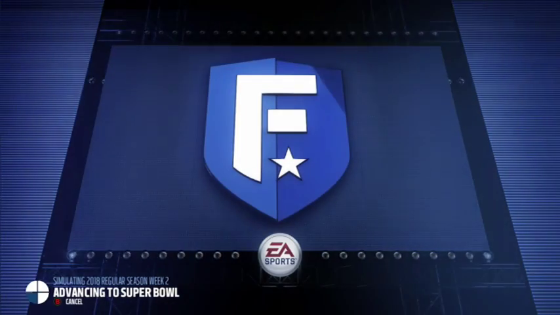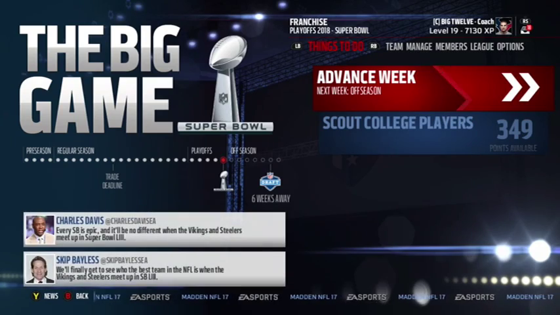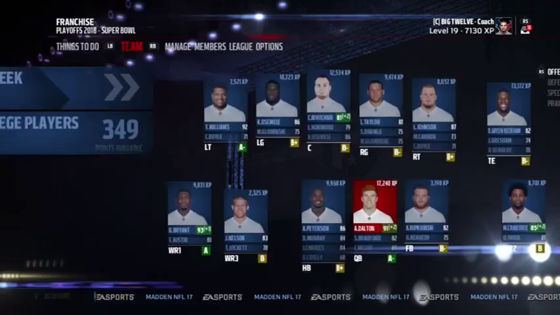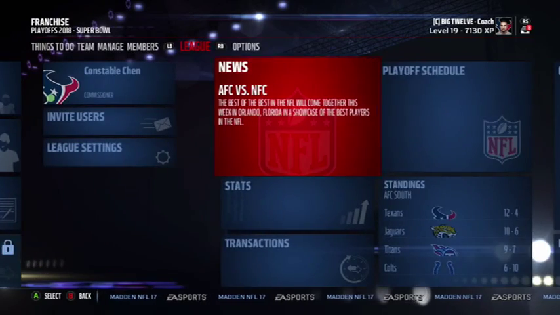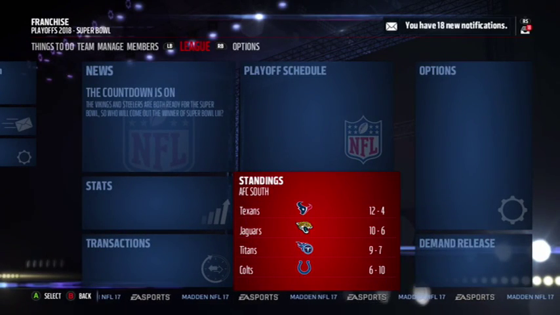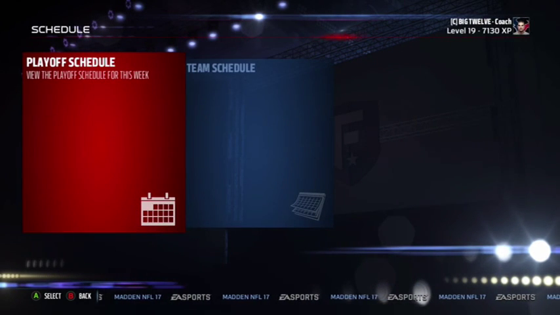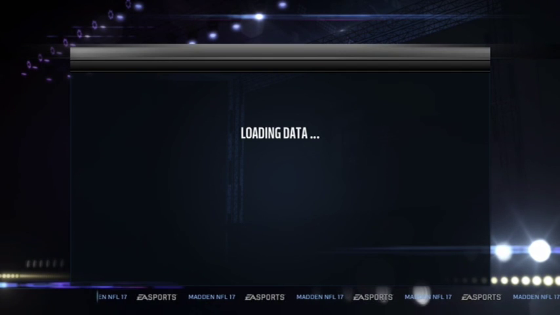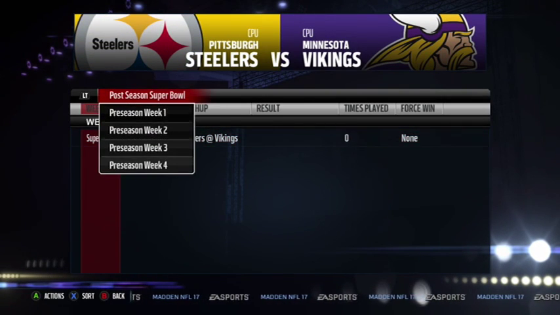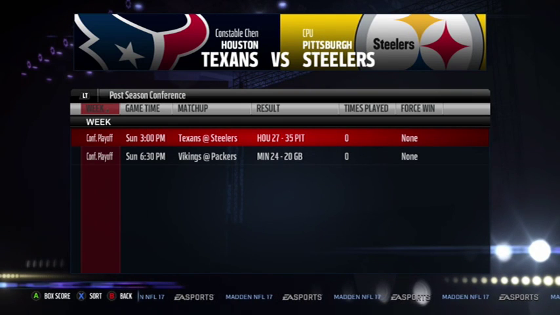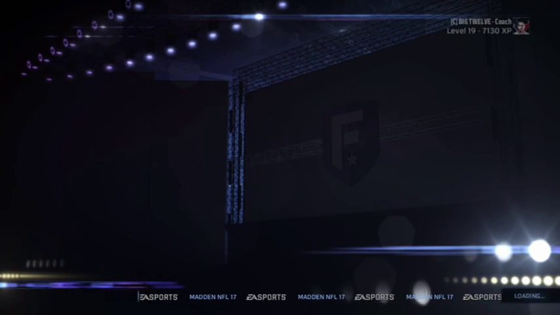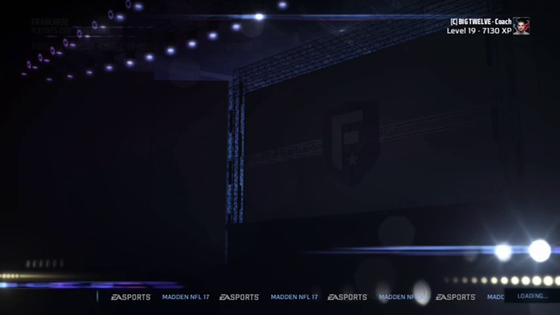So we are in Super Bowl week, but looks like simming it like this didn't help our case because we are not playing in this football game, which is unfortunate. Our record was 12-4, so we had that record in year number 1. So we'll take a look at our playoff schedule and see where things went wrong here. The Steelers and Vikings are in the Super Bowl. Looks like we lost in the conference. It was actually a close game, the closest conference game I've had yet this year. 27-35. I lost to Pittsburgh Steelers, but Pittsburgh is a very good team. So we lost in the conference yet again.